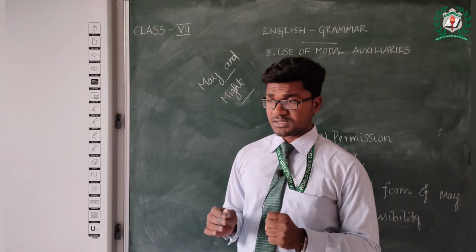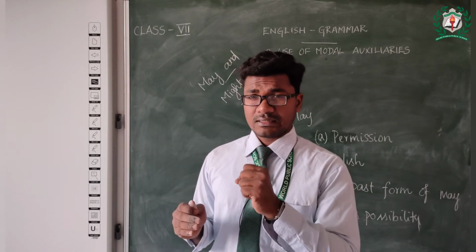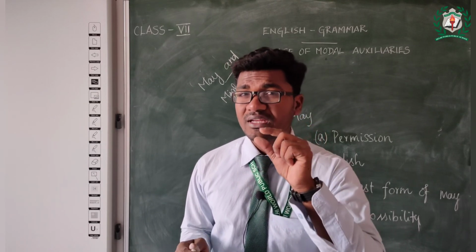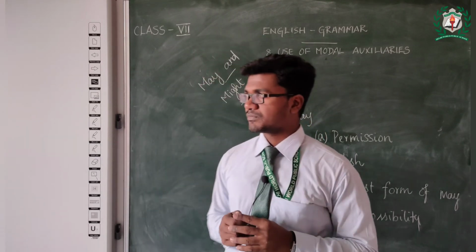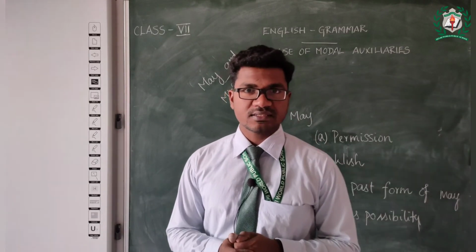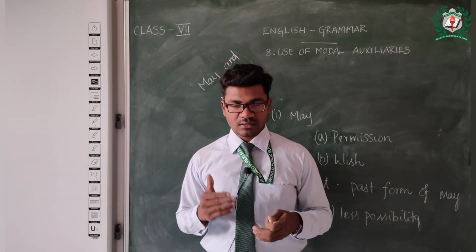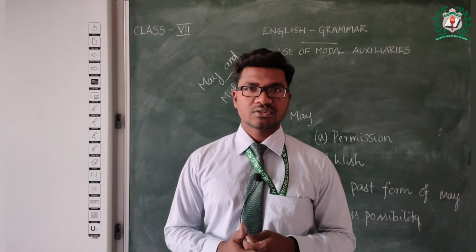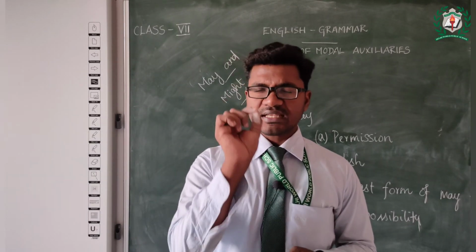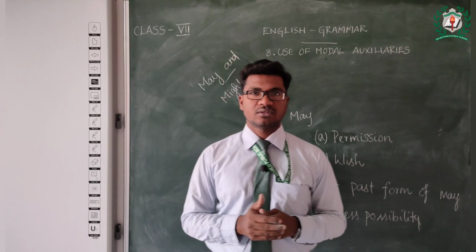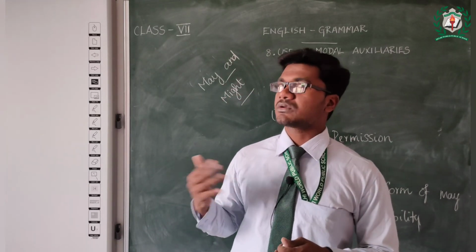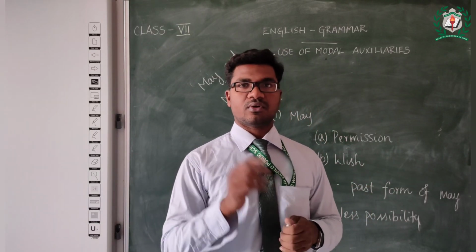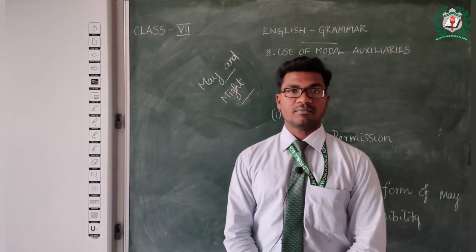What is meant by lesser possibility? That which can happen, but very rarely. Example, now we are experiencing winter, as we are at the end of October and entering November. So there is very little possibility of rain. So we can say it might rain. So this is lesser possibility. For such kinds of sentences we can use might.